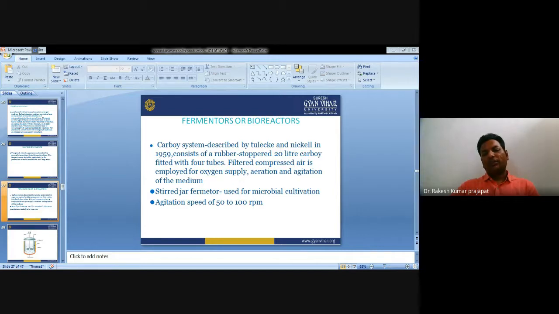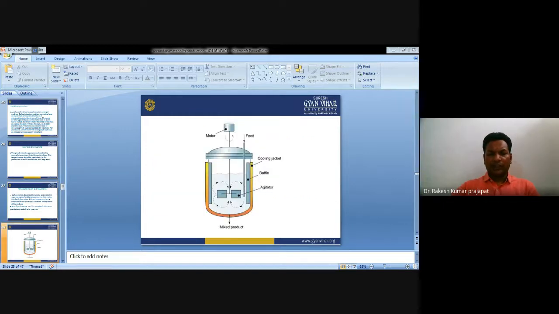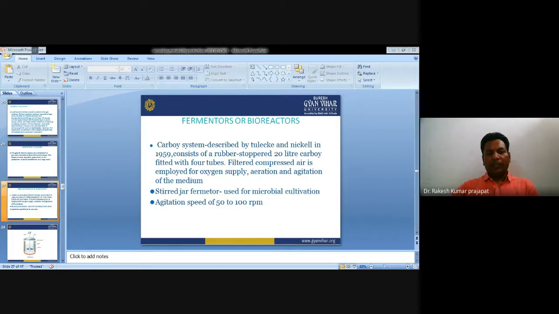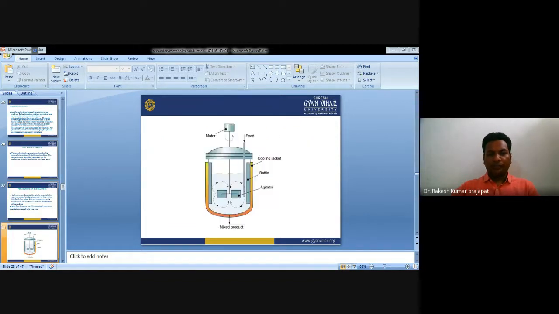This is a carboy system, which was described by Kulak and Nickel in 1959. It consists of a rubber stopper and a 20 liter carboy with 4 tubes. Filtered compressed air is employed for the oxygen supply, aeration, and agitation of the medium. Jar fermenters used for microbial cultivation are also used. Agitation speed should be nearly 50 to 100 rpm. Here you can see the structure of this system: the motor used for starting, a baffled agitator, and a cooling jacket.